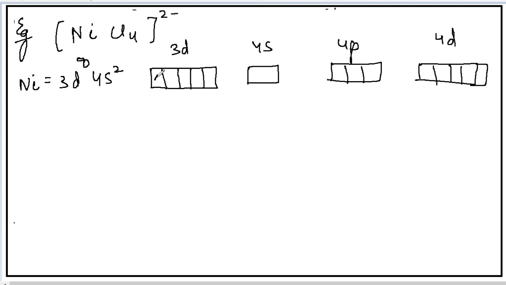Okay, now 3d8, and one more, there will be 4s2.